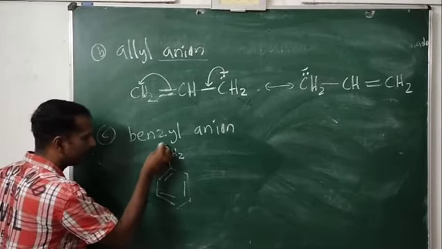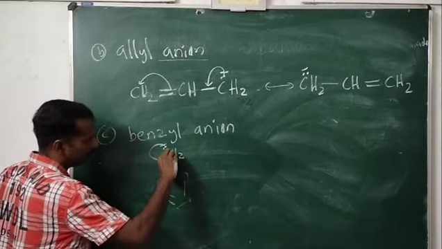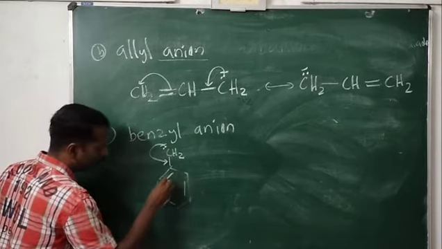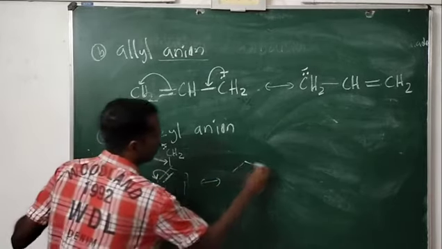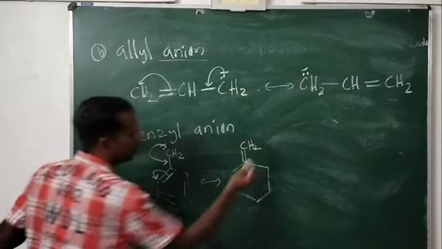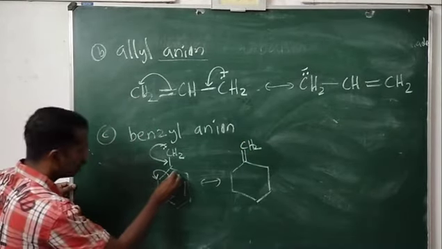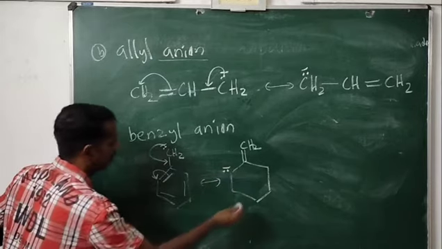Look here. This pair of electrons will come to here. So between these two carbons, what will happen to this bond? This bond will be shifted to this carbon. So you will get a structure like this. Here it will become CH2, and since this pair of electrons is moving, this carbon is getting a pair of electrons and a negative charge.